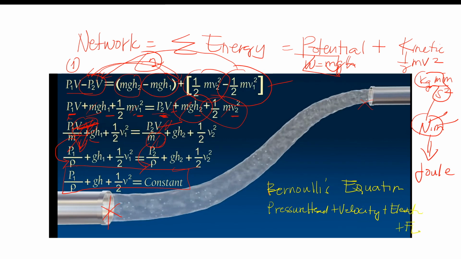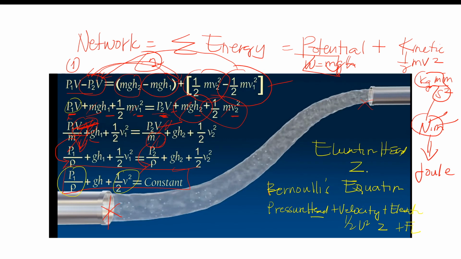May friction losses, no? So, pressure head, ayun no, P1, di ba? Ito, pressure head, tapos velocity head, ayun no, velocity, 1/2 v squared, tapos elevation, Z. Pag elevation, class, pag sinabing elevation, yung height, no? So, elevation head is height.